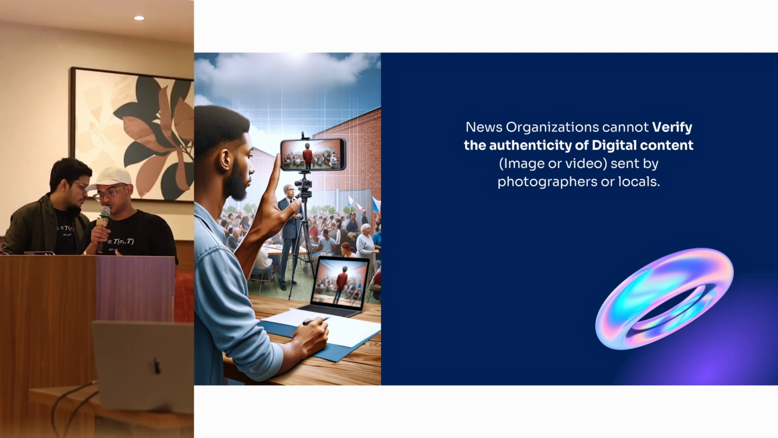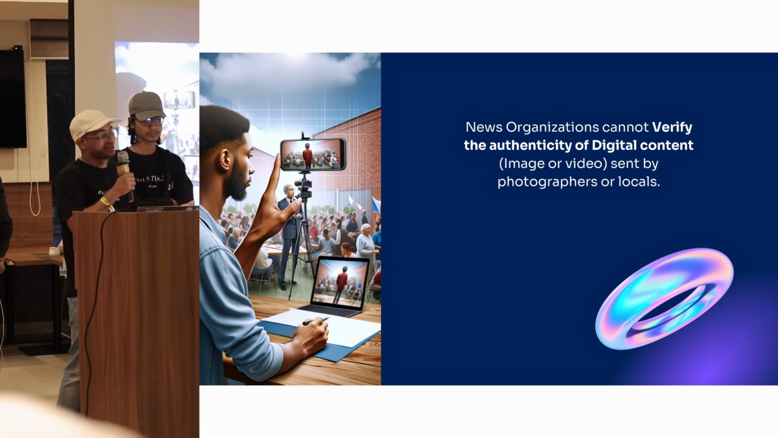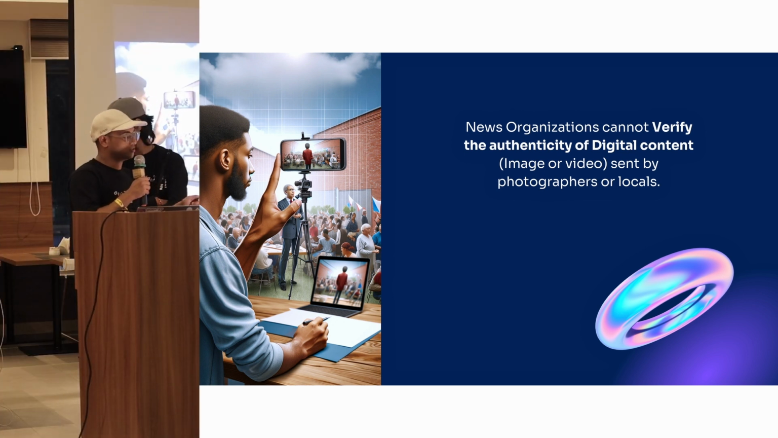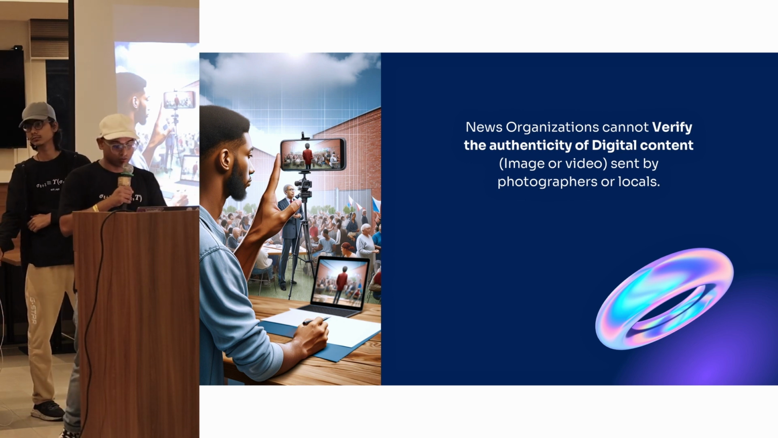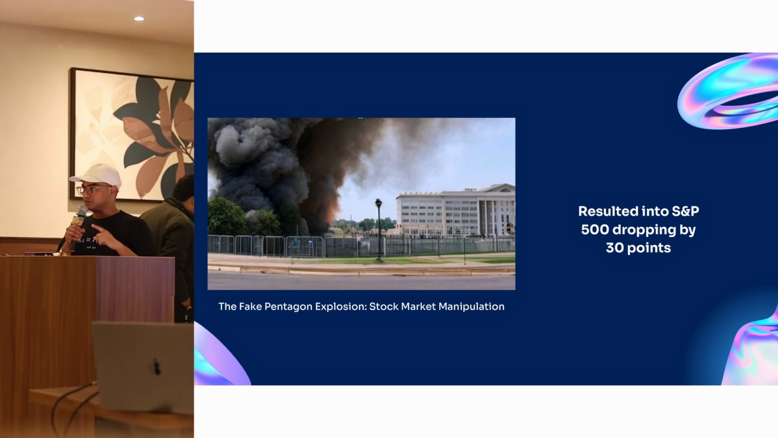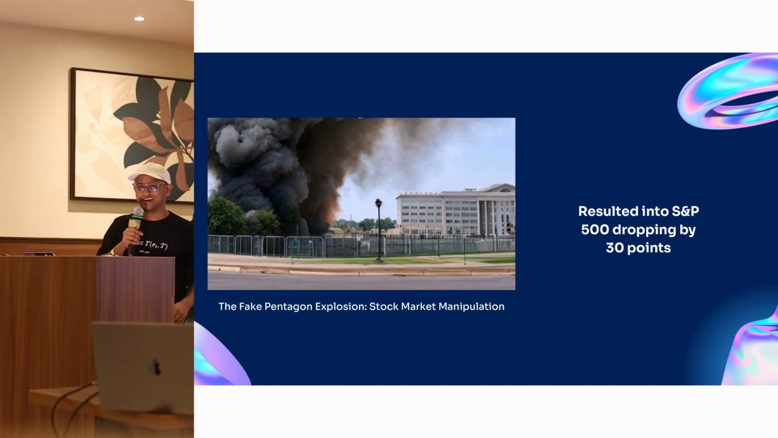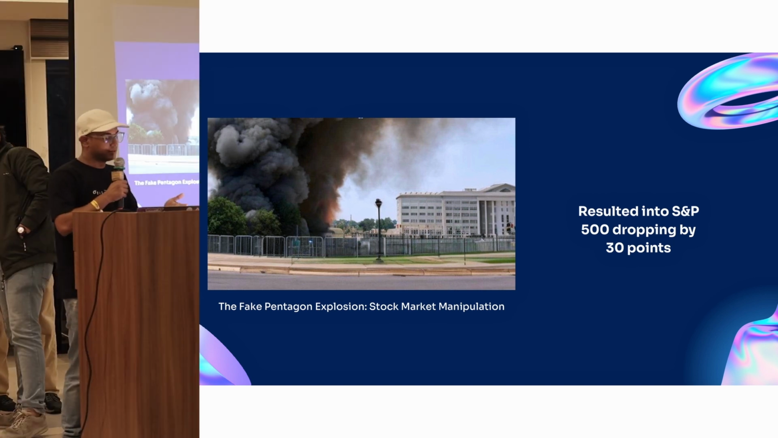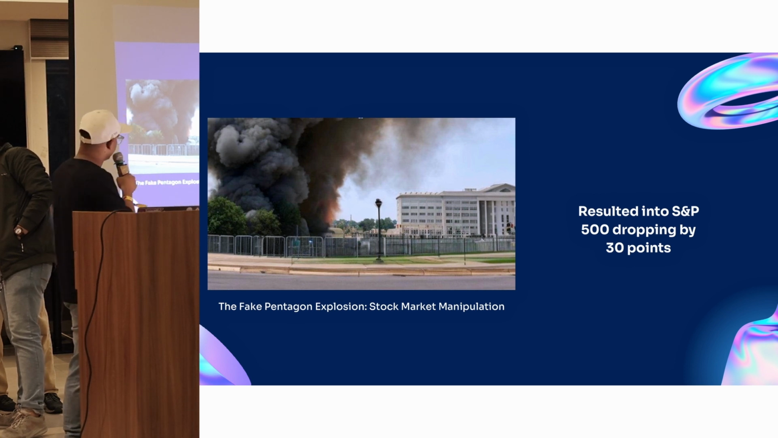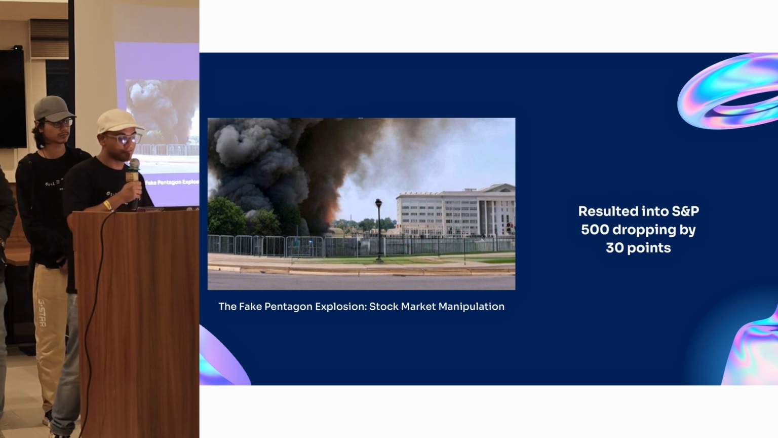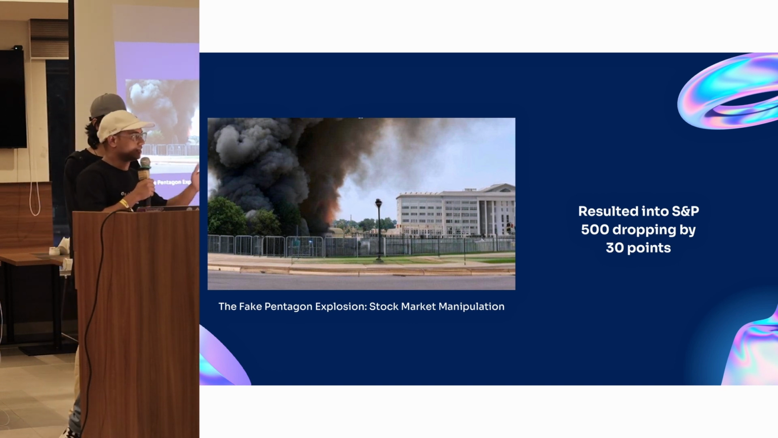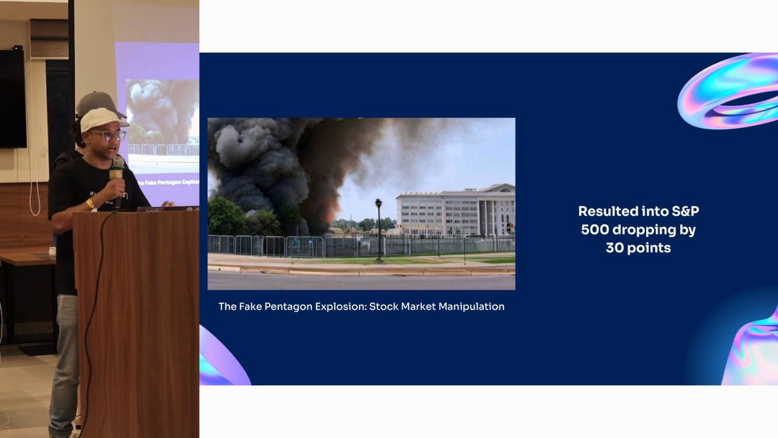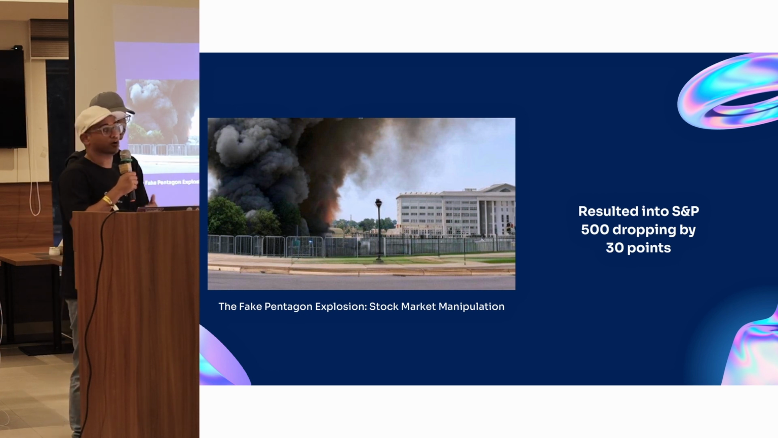They are sent to news organizations, but news organizations do not have any way to verify the authenticity of that digital content, the digital media sent by these photographers and locals. This problem becomes even bigger in the Gen AI world, where any image could be generated from Gen AI. For example, in this image, which is a fake Pentagon explosion image which went viral, this affected the S&P 500, dropping it by 30 points, and affected the whole stock market a lot. And this gets even bigger in war crime zones.